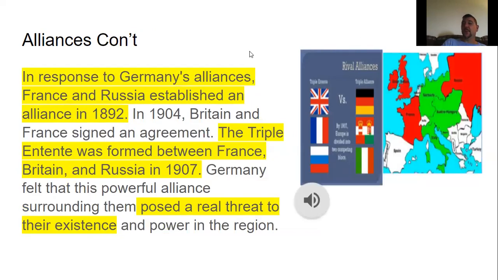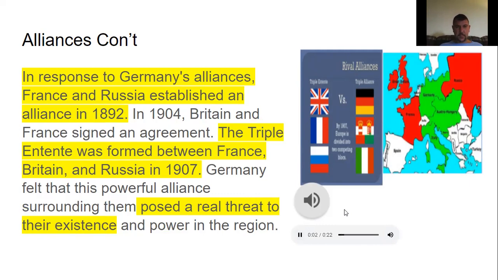So in response to Germany's alliances, France and Russia established an alliance in 1892. All right. And in 1904, Britain and France signed an agreement. The Triple Entente was formed between France, Britain, and Russia in 1907. This is the Triple Entente: France, Britain, and Russia. All right. Germany felt that this powerful alliance, they said, hey, these guys are all around us. This is a real threat to us. So Germany didn't like that.